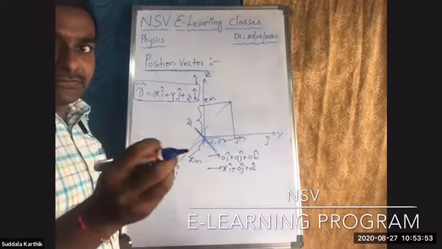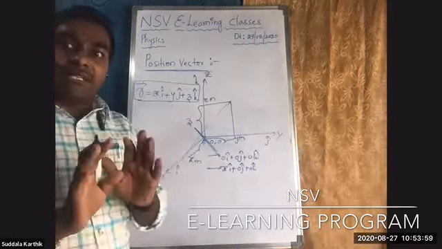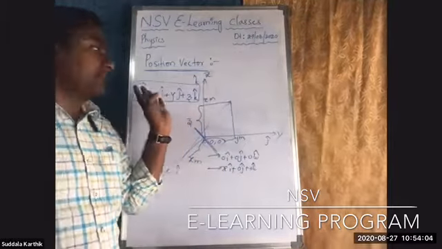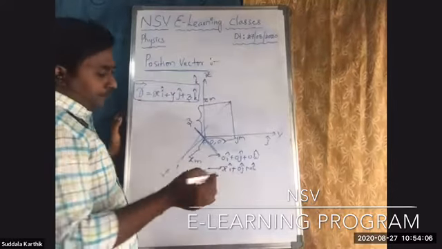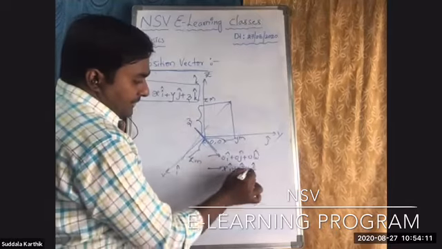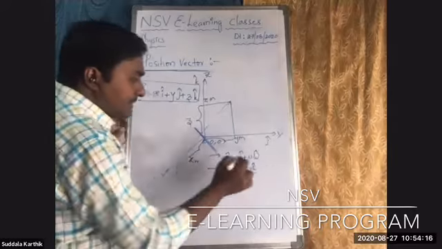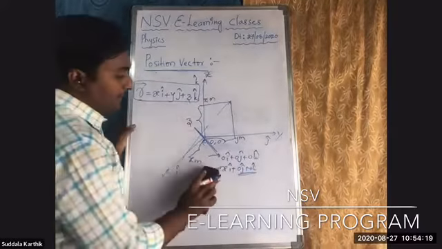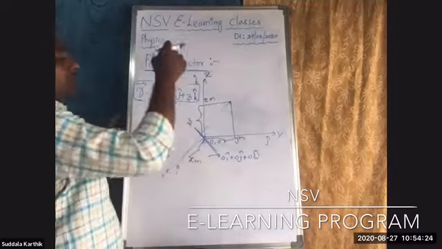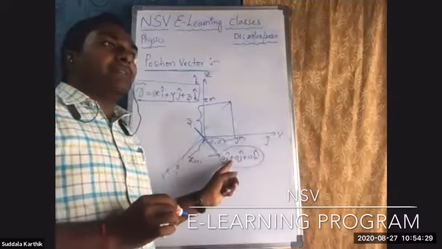A little bit of confusion? Don't worry. It is a critical topic. If you learn these things clearly, then definitely you will get clarity about vectors, because it is only a little bit difficult. See here: 0 i cap, 0 j cap, 0 k cap. x i cap, 0 j cap, it is moving along the x axis. At that time, this is 0. Like that, for all the directions, along x, along y, along z, definitely the initial position vector is 0 i cap plus 0 j cap plus 0 k cap.